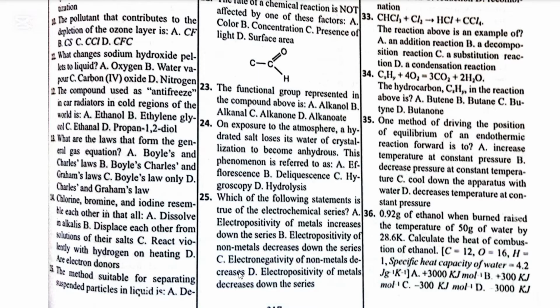The answer is B. In the electrochemical series, as we move down the series, electropositivity of metal decreases.